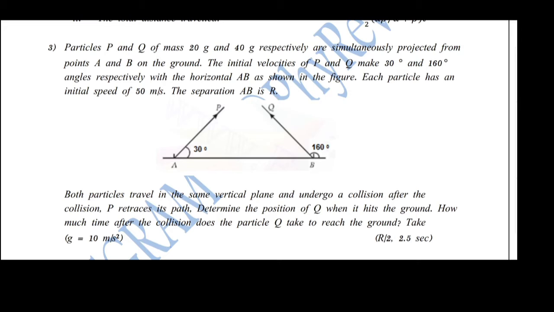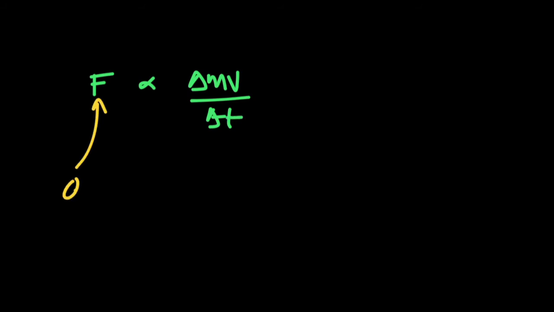Before moving on to this question, let's discuss an important theory, the conservation of linear momentum. According to Newton's second law, we know that F is proportional to the rate of change of momentum. If the unbalanced force is 0, then the rate of change of momentum also has to be 0. But delta t, the change in time, cannot be 0. The only option is delta mv being 0.